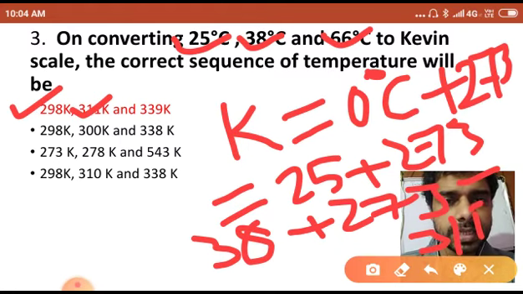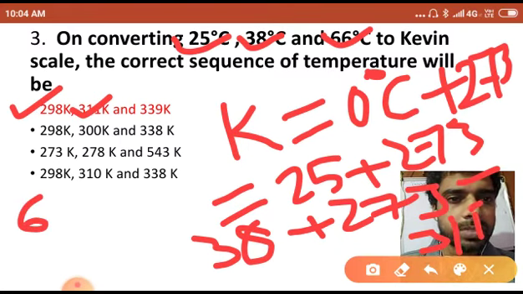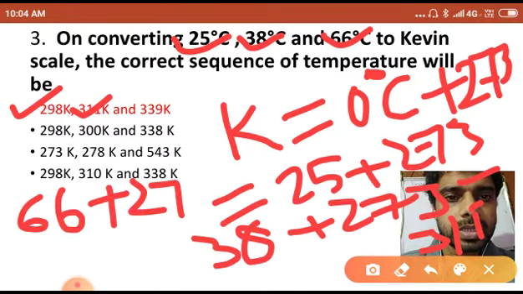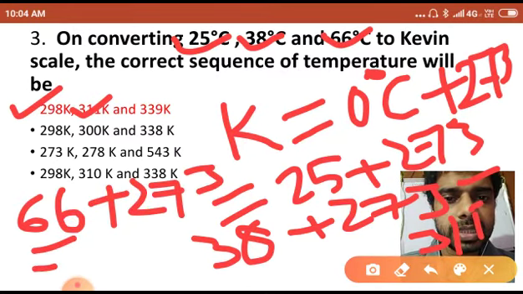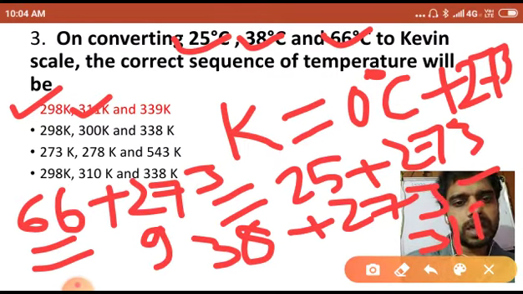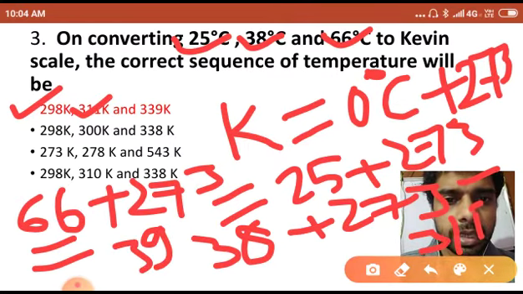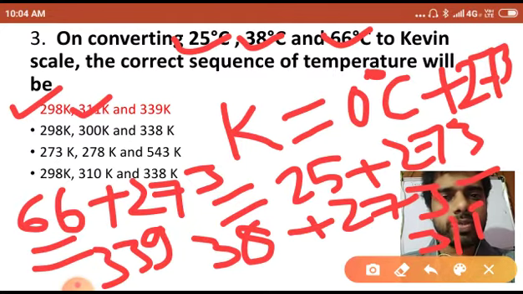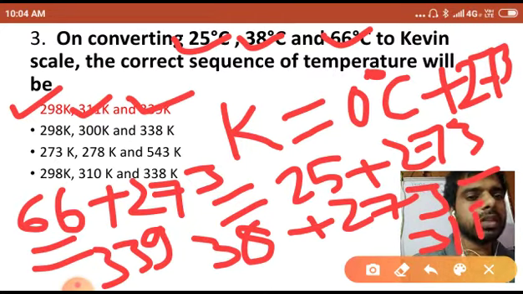Then 66 degree C, you will write in place of 0 degree C: 66 plus 273, what will it give? 339. So the first answer is correct, don't look at the other options because the first option is the correct one.